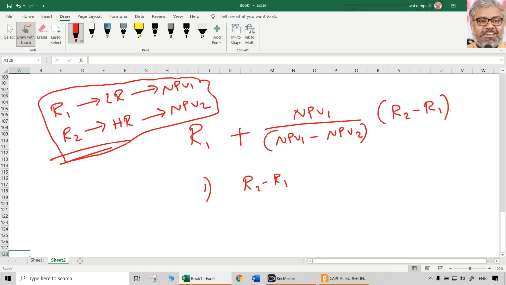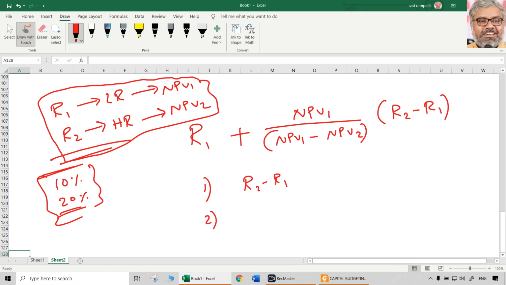So don't be over smart and say, okay, R1 I have taken 10%, next I will take directly 20% and calculate NPV. Again I'm telling, the answer will come, it will be closer but not that accurate. So if the spread between R2 and R1 is lesser, the answer is more accurate. That is the first precaution we have to take.